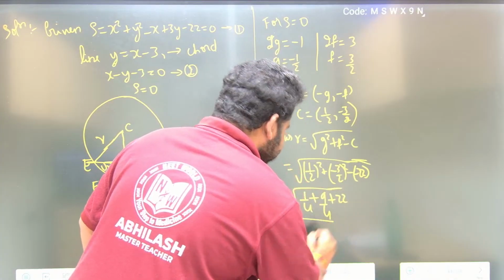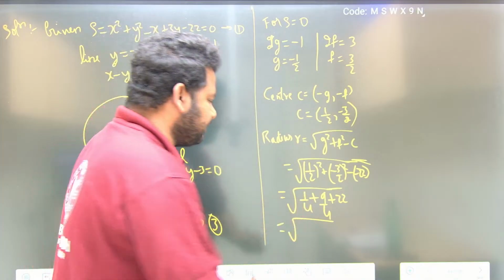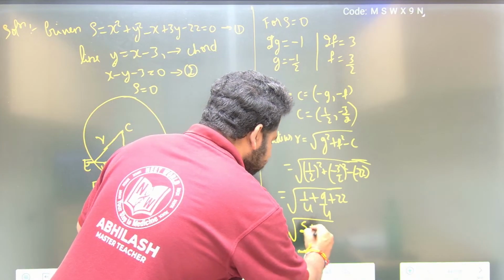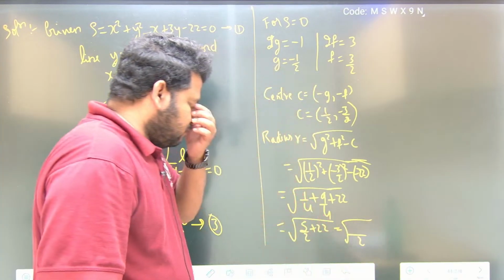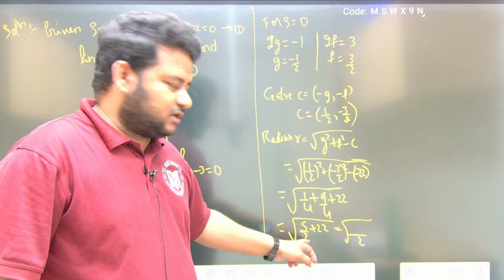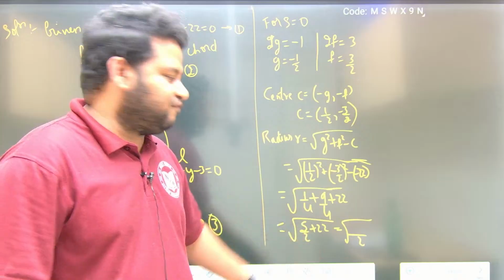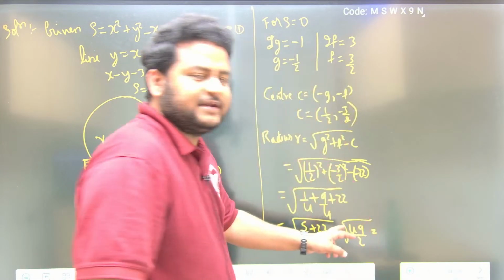Now if I take 2 as LCM, this will be 1 plus 9 plus 88 by 4, that is 98 by 4, which is 49 by 2. So 49 by 2, that I can write as what, friends?